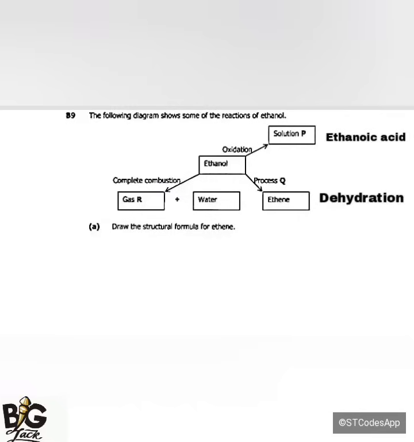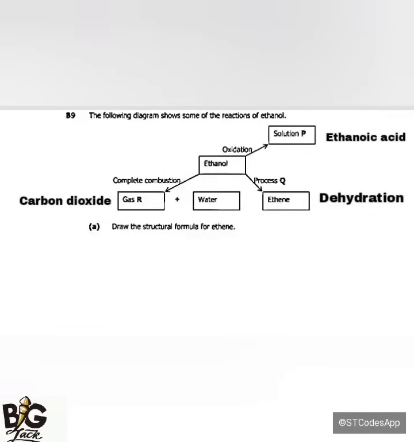Then apart from that one, when ethanol undergoes complete combustion, I was saying 2 products are going to be produced. That is carbon dioxide and water. So now in this case here, they have skipped one product, which is gas R. Since this one is complete combustion, I'm going to say gas R is carbon dioxide.